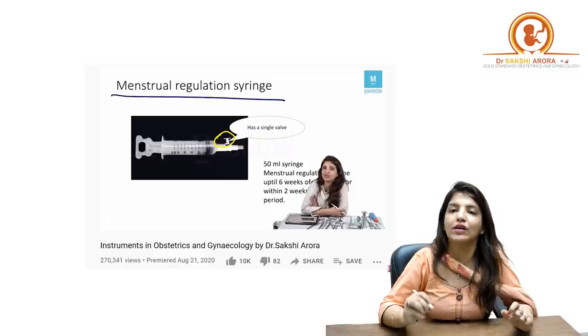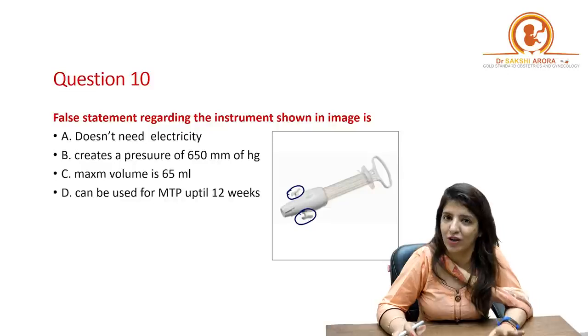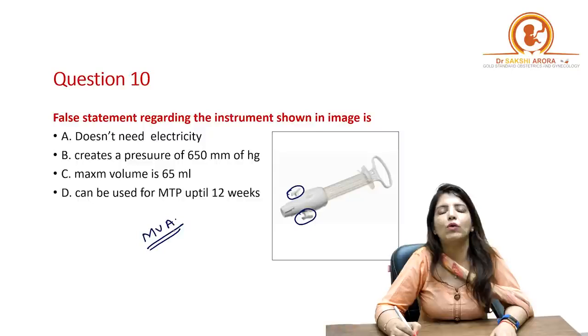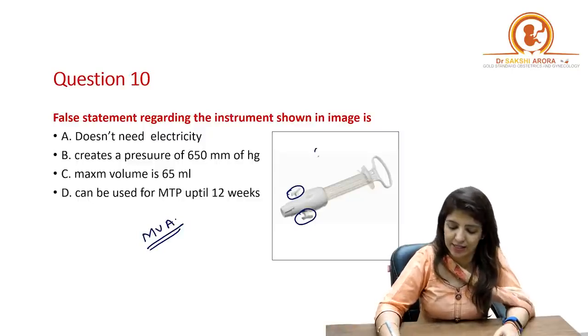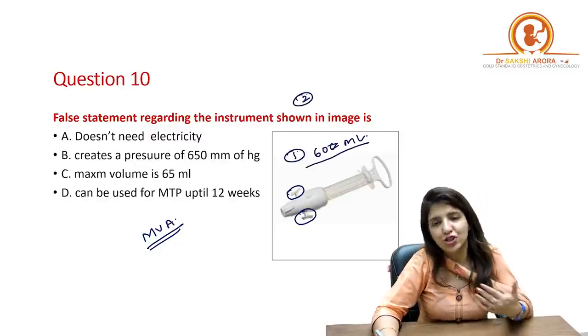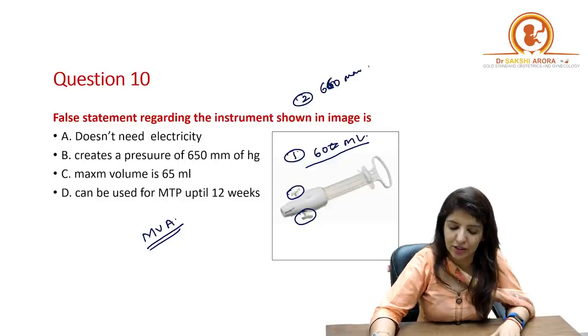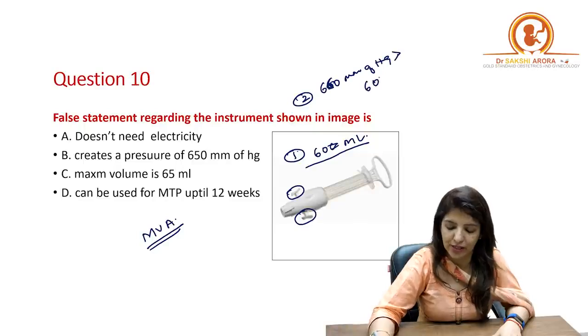So unless and until you correctly identify the instrument, till that time you wouldn't have been able to answer this question. So this is a manual vacuum aspiration syringe. Manual vacuum aspiration syringe, as I have already told you, the capacity of the syringe is 60 cc or 60 ml. Number one. Number two, the pressure which is generated by manual vacuum aspiration syringe is 660 millimeters of mercury. If 660 millimeters of mercury is not given, then the second best answer is 600 millimeters of mercury.